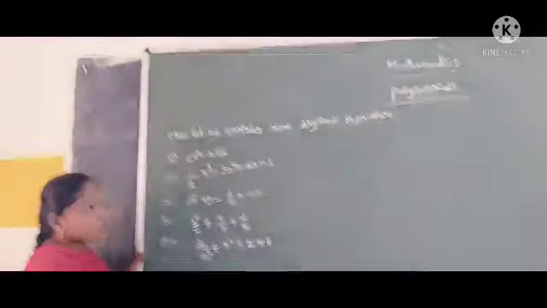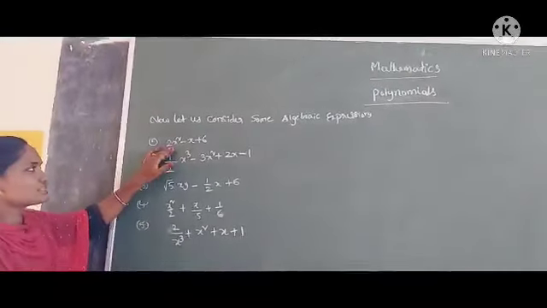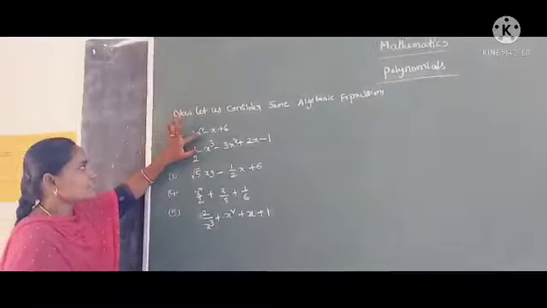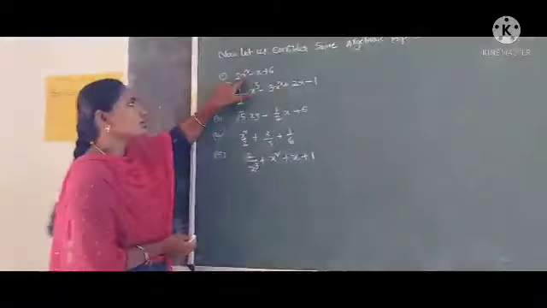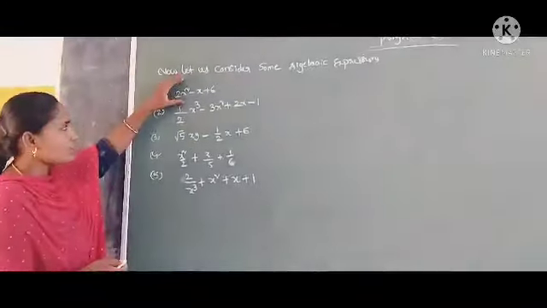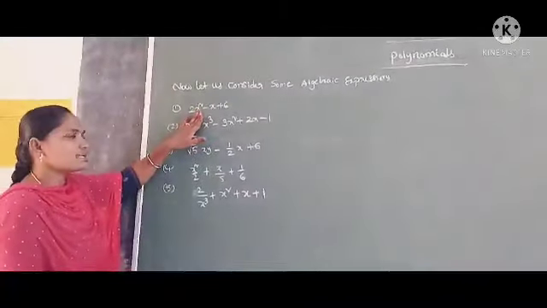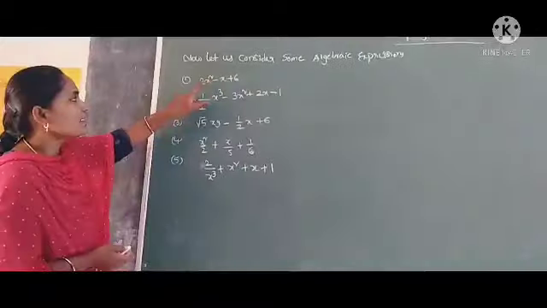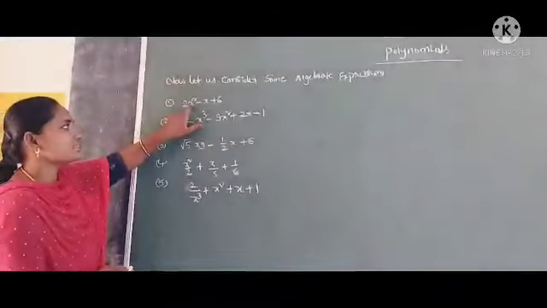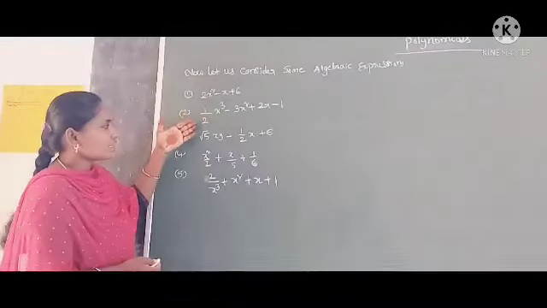Observe all these algebraic expressions. In expression 1, we have 2x square minus x plus 6. Here x is the variable, and the variable has an exponential power. The exponent of x is 2. Now let us take another expression.